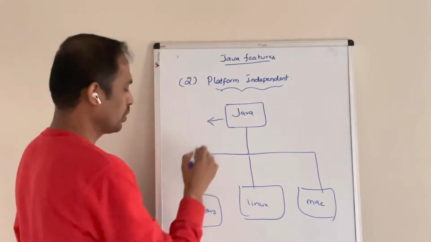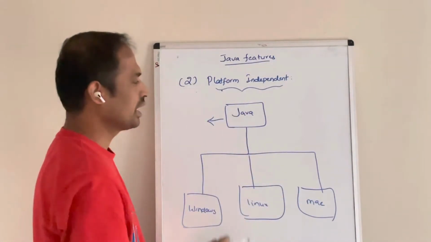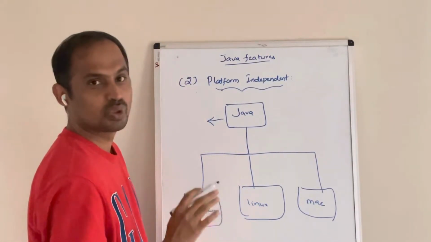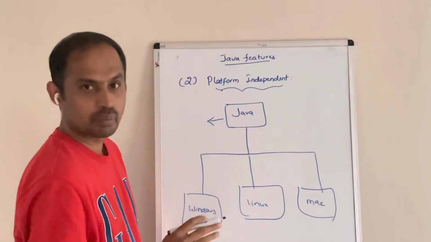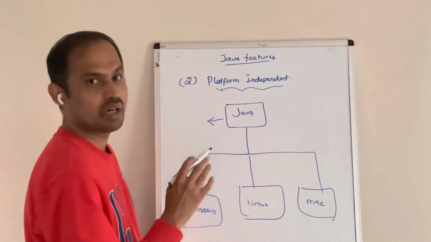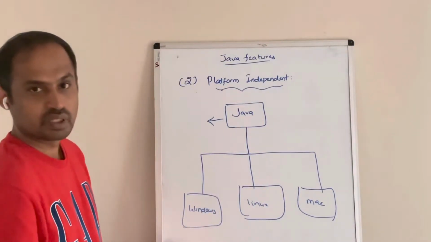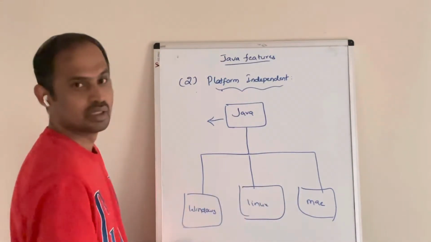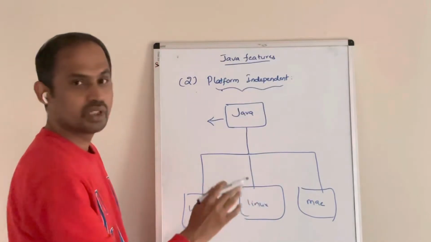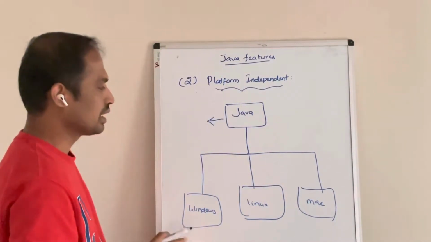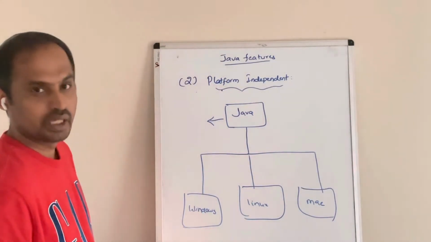Suppose you have written a code in Windows, then the same program can run directly on Linux and Mac. But in the case of C or C++, it is not possible to run the same program on other operating systems. We need to change our code to run it in Linux. If we have written code in Windows for C or C++, that can't run in Linux, so we need to change our code. The same way, if you want to run it on Mac, we need to change the code. But in the case of Java, it doesn't require changing the program. That's why we call it platform independent.